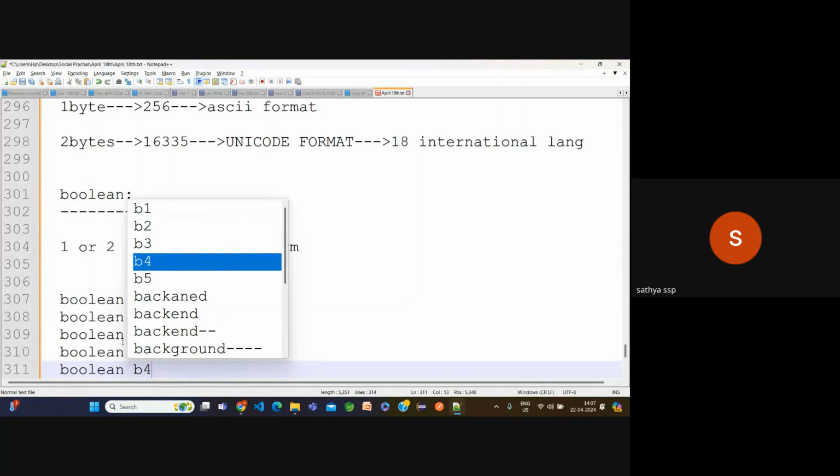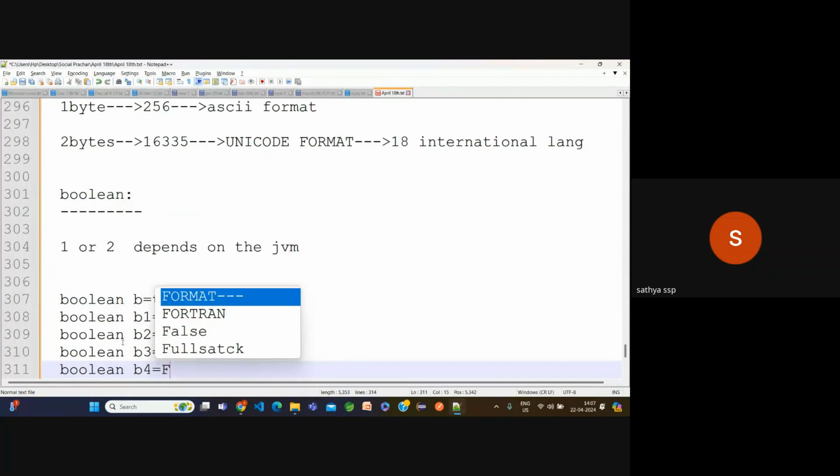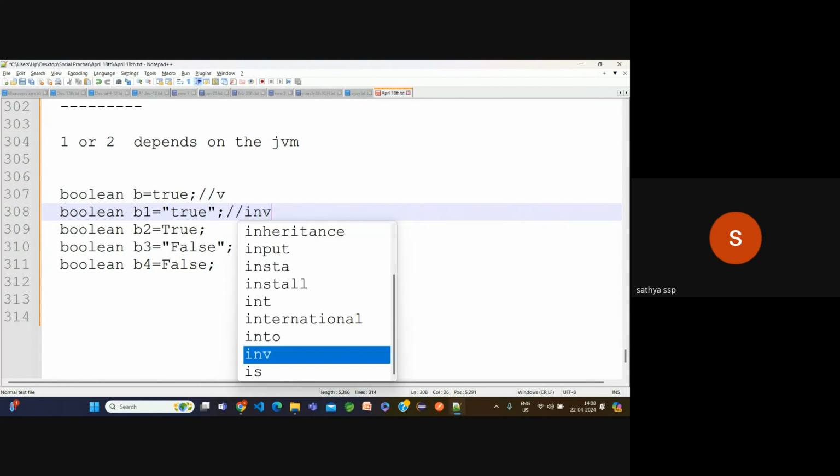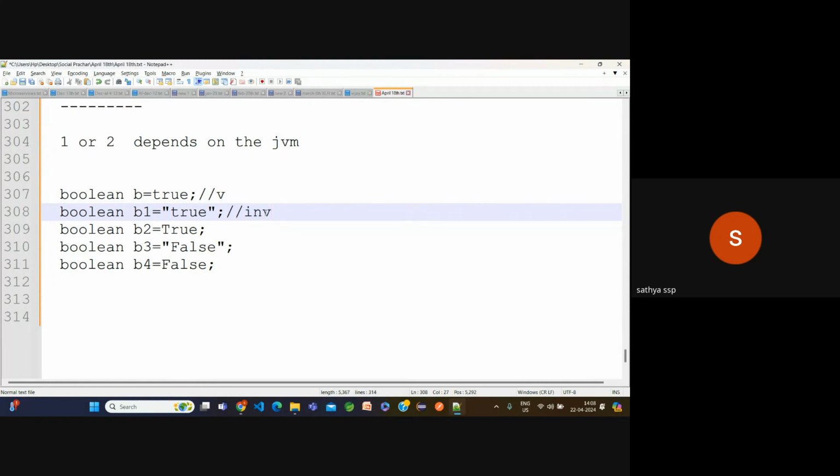Boolean b4 is equal to false. Now in this case, which one is valid and which one is invalid? First one valid. Second one, why? Because I mentioned true in quotes, so it's invalid. The value is true, but the type is String. But here I mentioned boolean type.